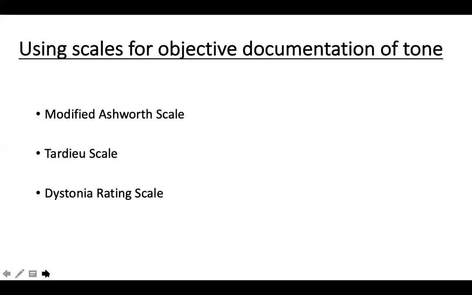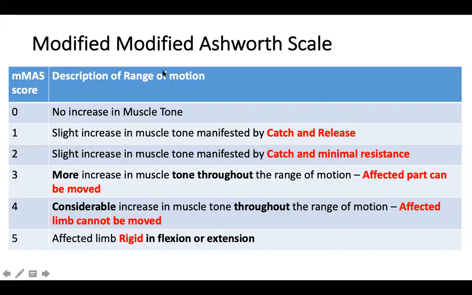You need to use some scales for objective documentation, like the modified Ashworth scale, Tardieu scale, and dystonia rating scale. I'll just give a highlight about the modified Ashworth scale for spasticity. I think by default, students should start using the modified Ashworth scale in their practice. This will help us to follow up, to see what happens to the spasticity at this point of time versus after 6 months. In the modified Ashworth scale, 0 is normal tone. Number 1 is when you get a catch and release phenomenon.